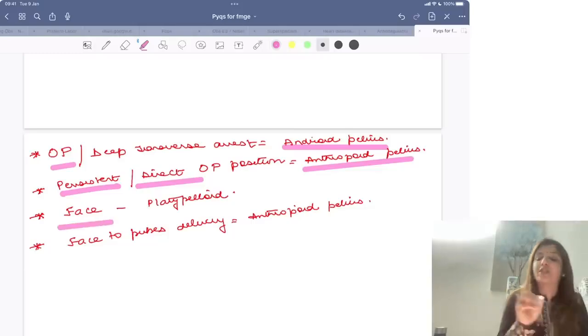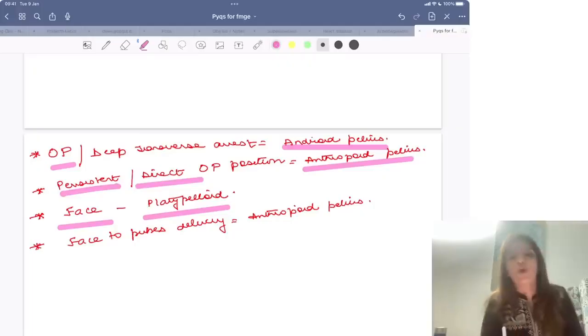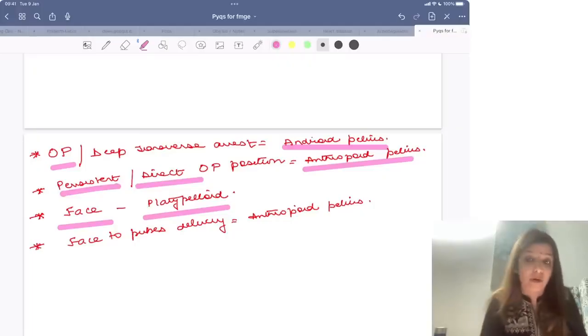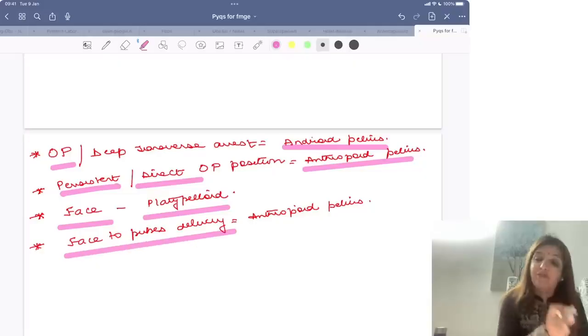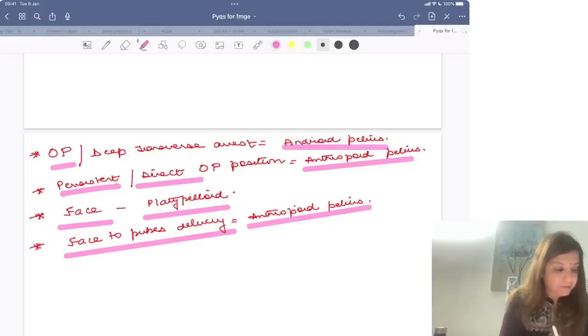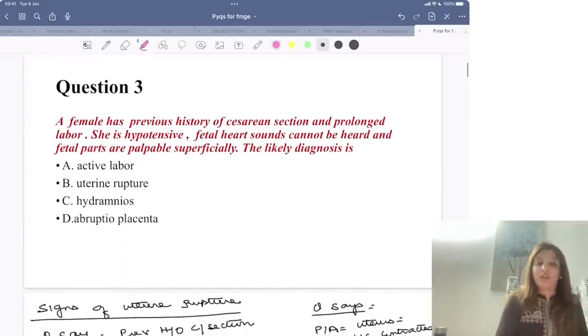face presentation किस में common होता है? platypelloid pelvis. अब बहुत carefully answer करना. If they ask you face presentation is common in, your answer will be platypelloid pelvis. But if they say face to pubes delivery is common in, your answer is going to be anthropoid pelvis. Right? Clear? Okay. Coming to question number 3.